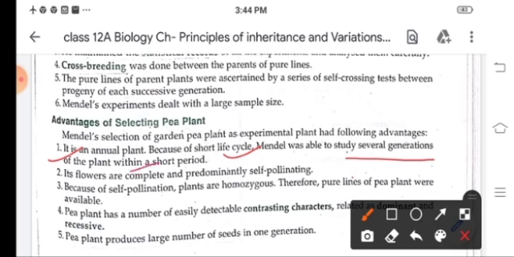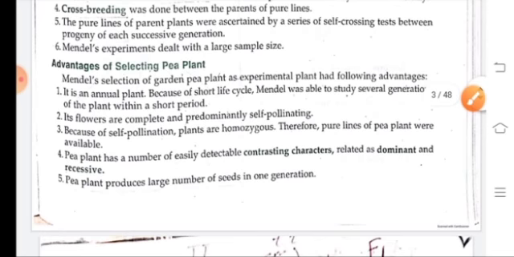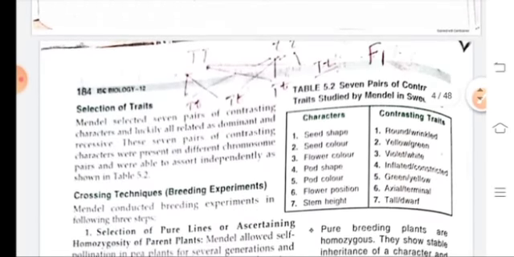Its flowers are also complete and predominantly self-pollinating. Because of this self-pollination, the plants are homozygous, or we can say the pure lines of pea plant were available. Pea plant has a number of easily detectable contrasting characters which are related as dominant and recessive. And this pea plant also produces a large number of seeds in one generation.